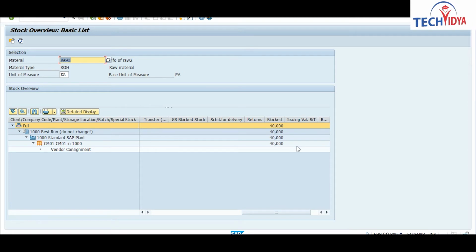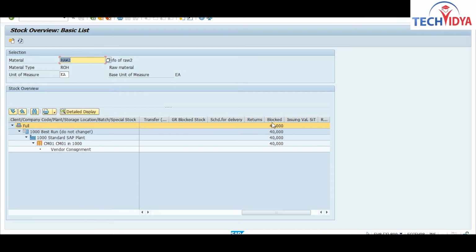So what we have done is order 120 quantity. Out of that 120, we have received 40 quantity as unrestricted use stock, 40 in quality inspection stock, and 40 in block stock. This is how we have received the quantity. Now whenever I want to transfer this stock type, suppose this is my block stock, I can do two things. If I am not sure about the quality of this block material, you can also go for a quality check.